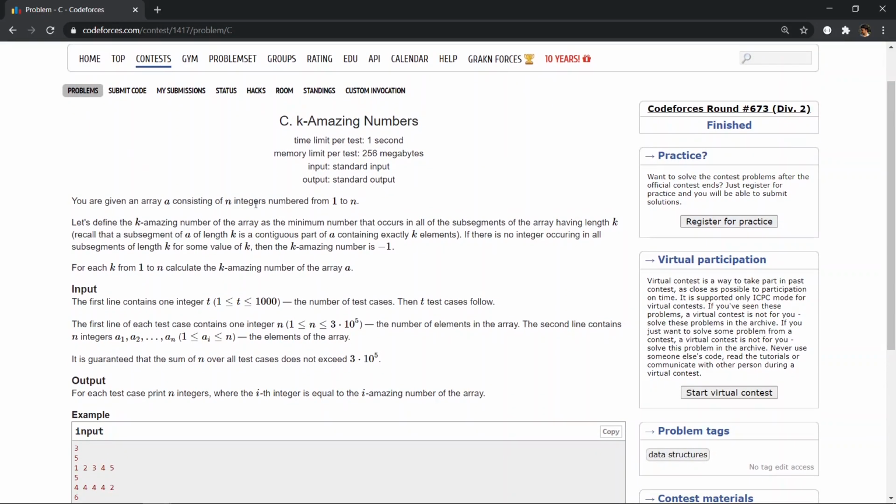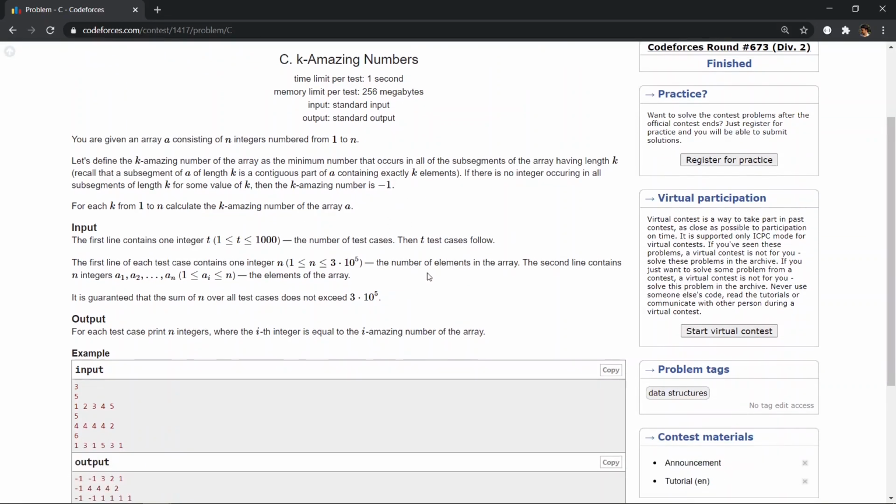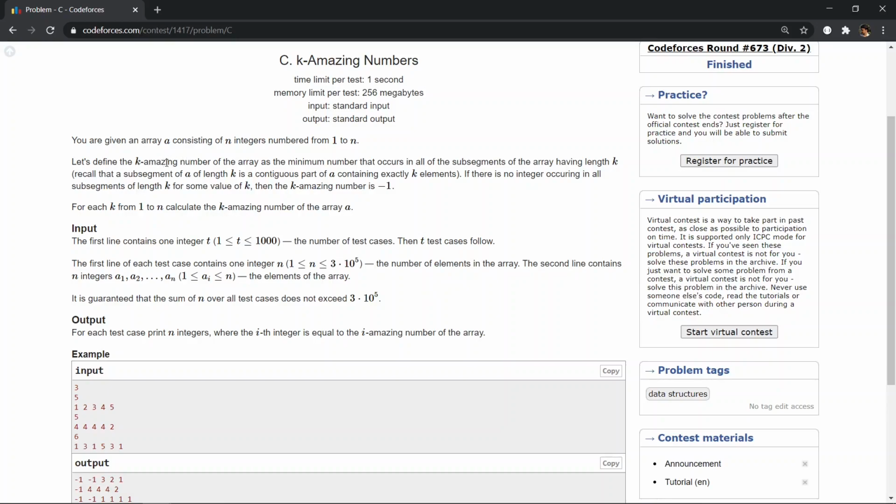In this problem we are given n integers, and every number is in the range of 1 to n, and we have to find the k amazing number for all k from 1 to n. So what is a k amazing number? A k amazing number is the smallest number that is present in all subarrays of size k.